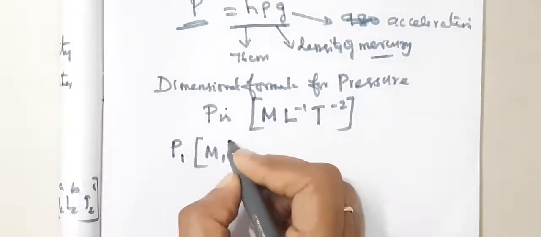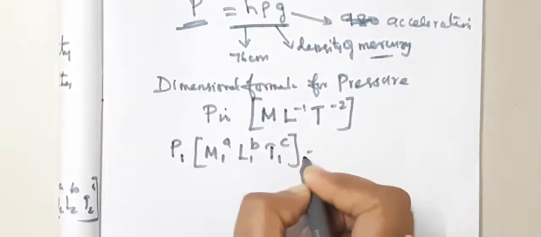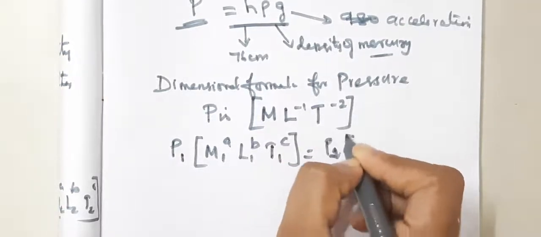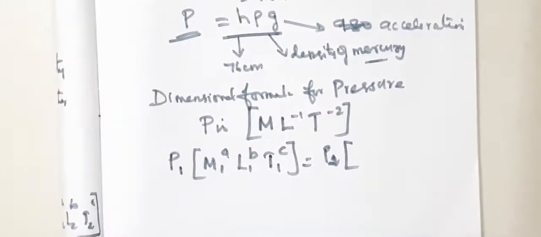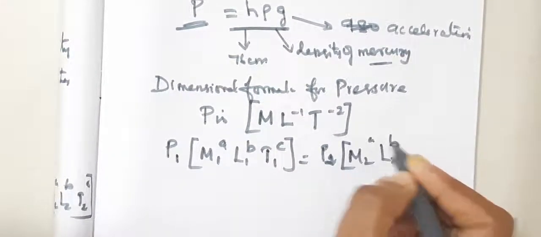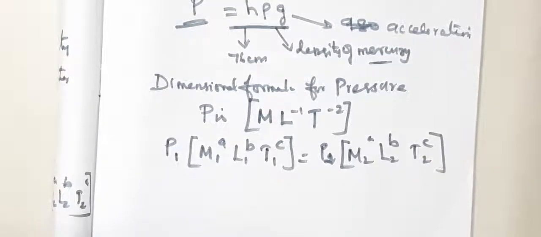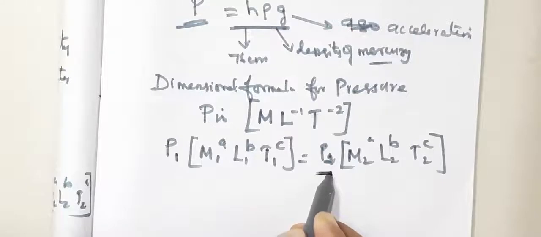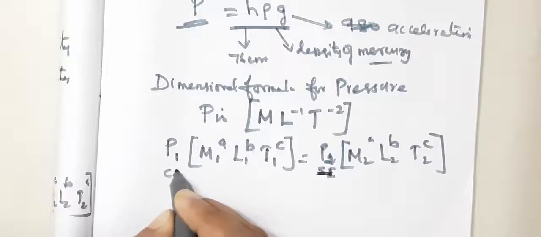M1 power A, L1 power B, T1 power C is equal to P2 of M2 power A, L2 power B and T2 power C. Now from this we have to find out the value of P2, converting into SI. This is the SI system, this is the CGS system.